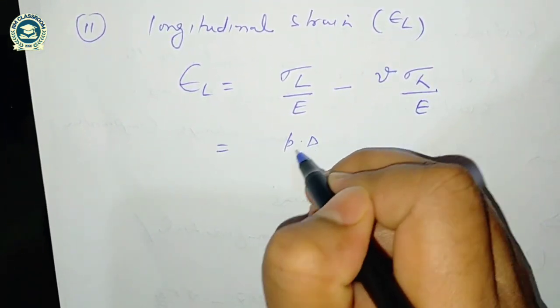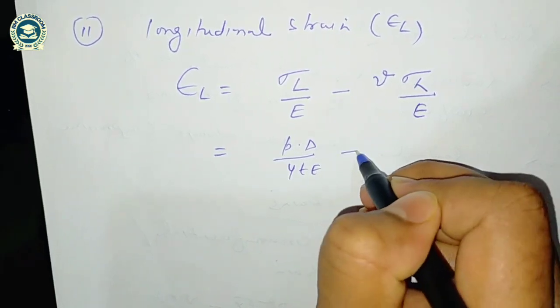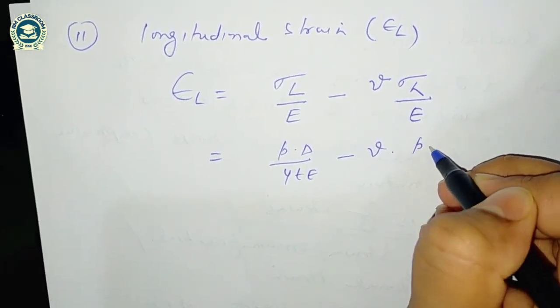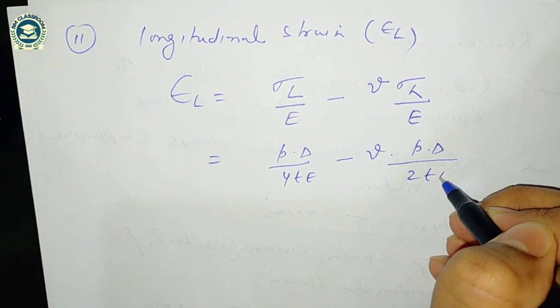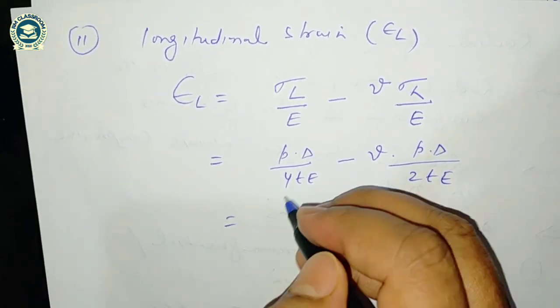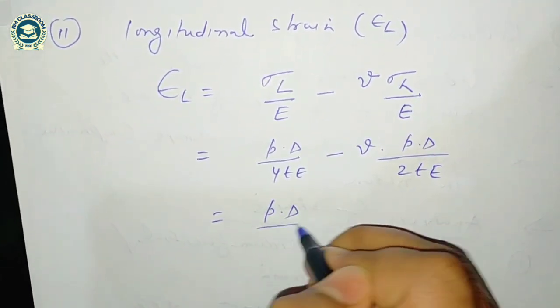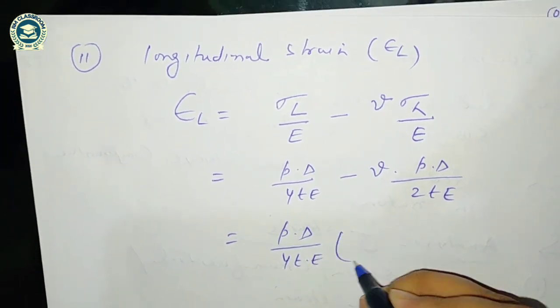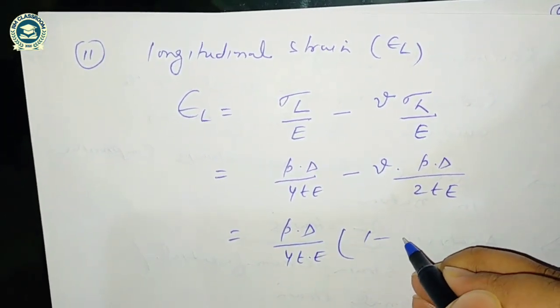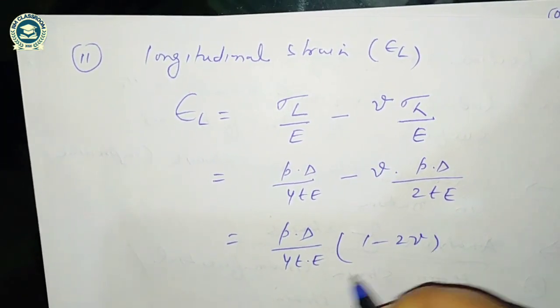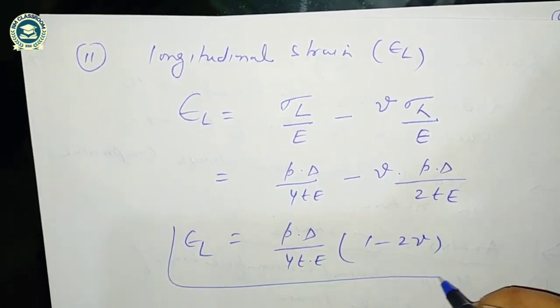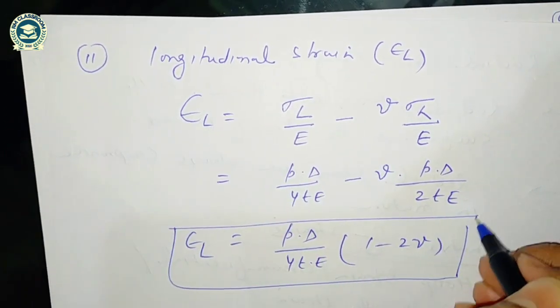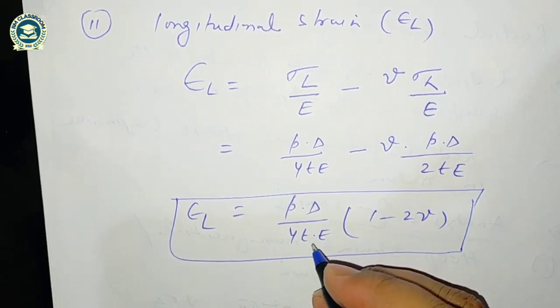So P into D by 4T into E minus nu times P into D divided by 2TE. So once again, if I take common PD by 4TE, it is coming 1 minus 2 nu. So longitudinal strain is also computed by this expression.